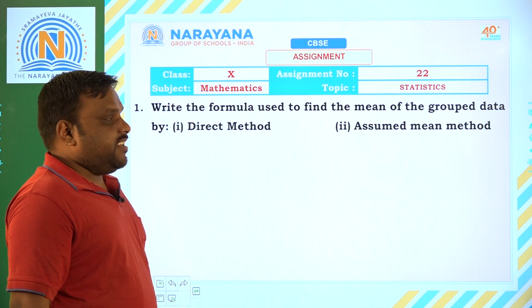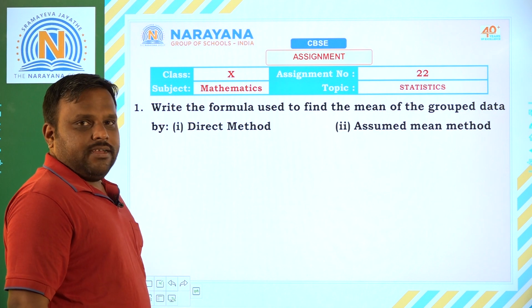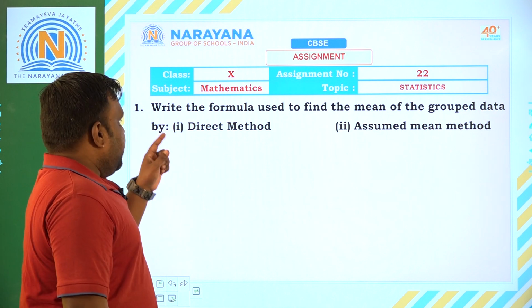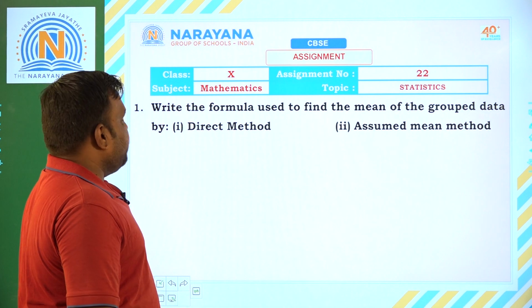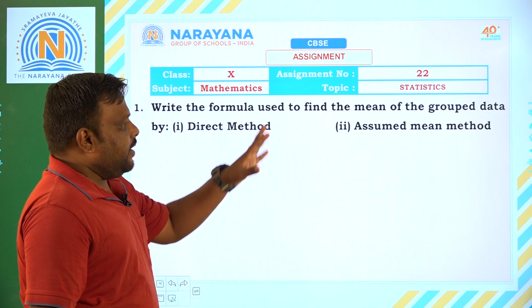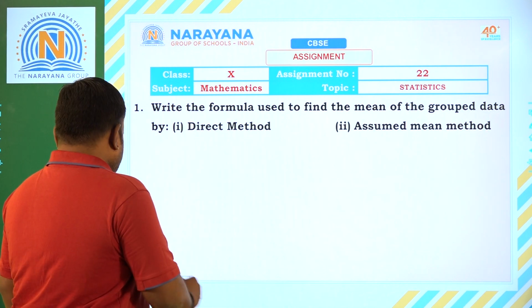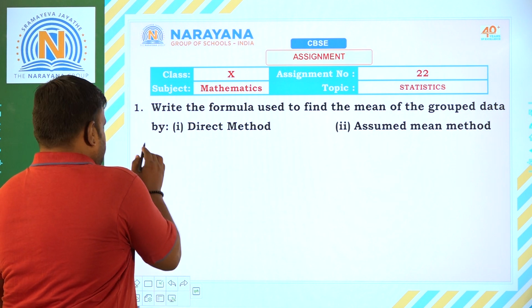Today we are going to discuss assignment number 22 based on statistics. So let us start with question number 1. Write the formula used to find out the mean of group data by direct method and assumed mean method. So we just have to write the formulas for this.